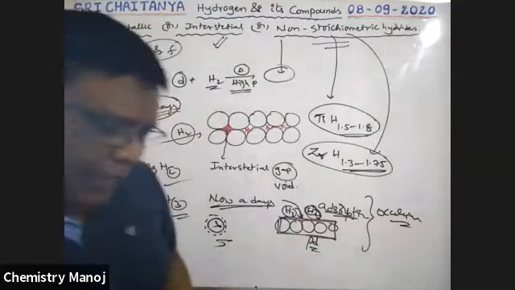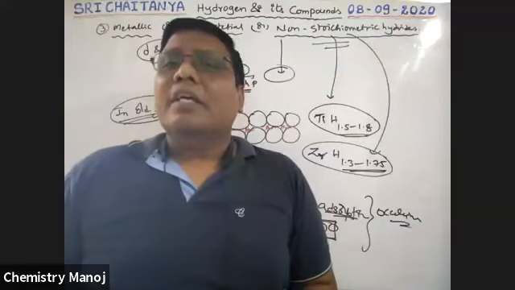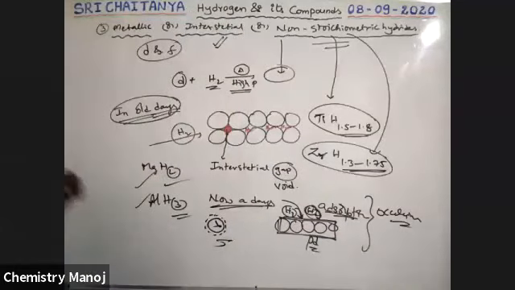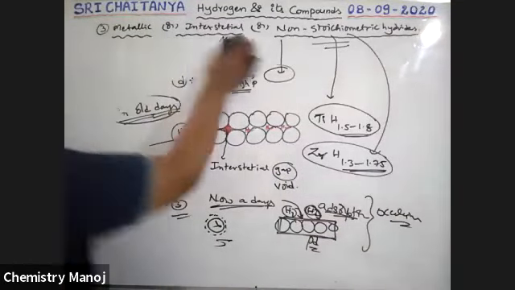But among D block elements, some of the metals don't give hydrides. What are those elements? Please try to remember it, because these are all facts.